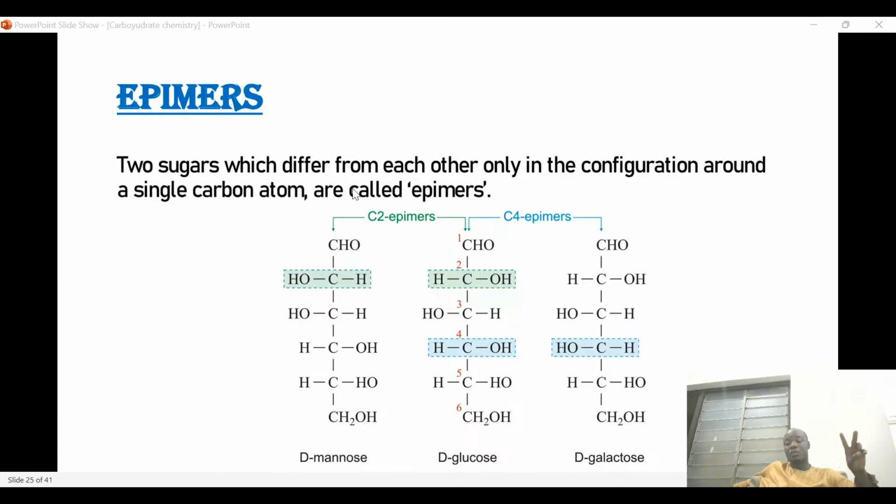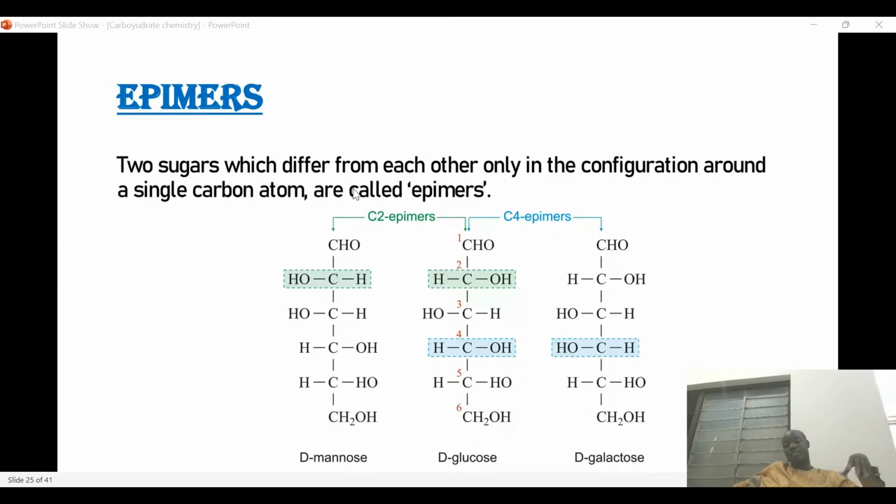I will say that carbohydrates are divided into four: we have monosaccharides, disaccharides, oligosaccharides, and finally polysaccharides. And we define them based on the number of monomers. Those that have two are called disaccharides, those that have 2 to 8 are called oligosaccharides, and those that have more than 10 are called polysaccharides.